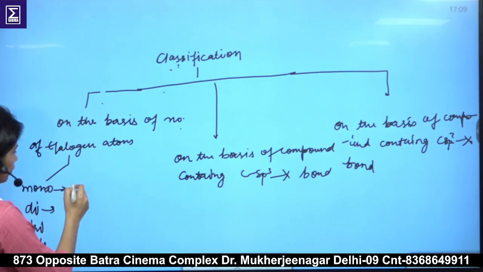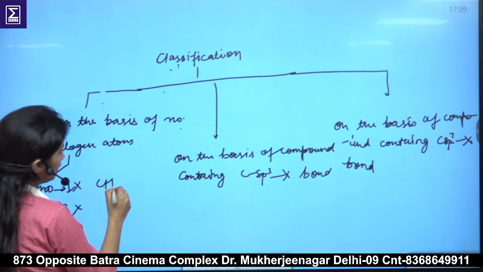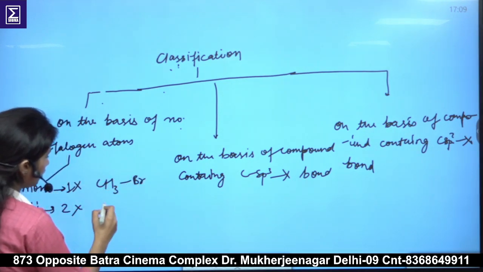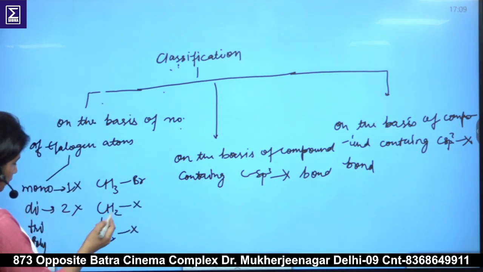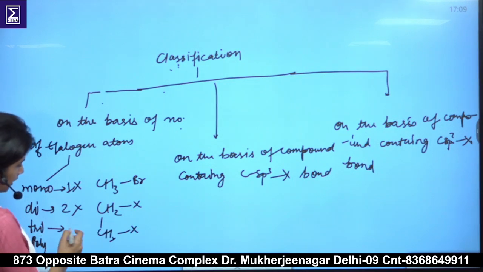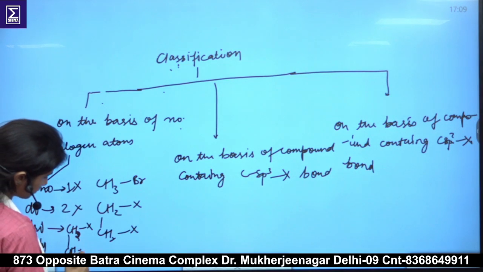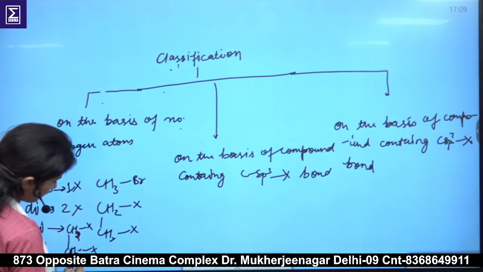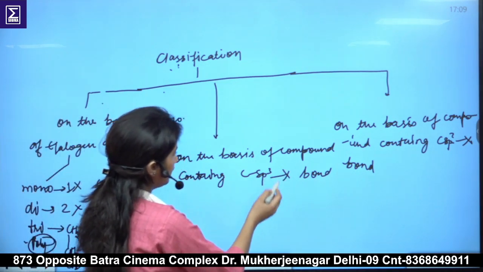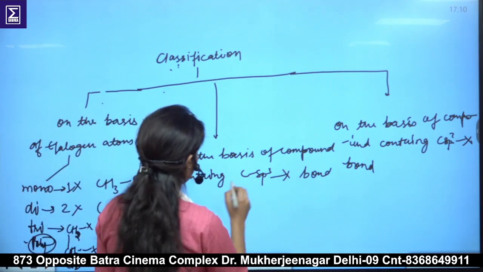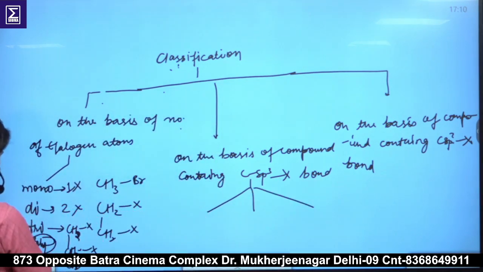When it is mono, it has one halogen group, like CH3Br. When it has two halogens, it is di, similarly when it has three halogens, it is tri, and when more than three, it is poly. On the basis of compounds containing carbon sp3 halogen bonds, they are further classified into three groups, which I will discuss next.